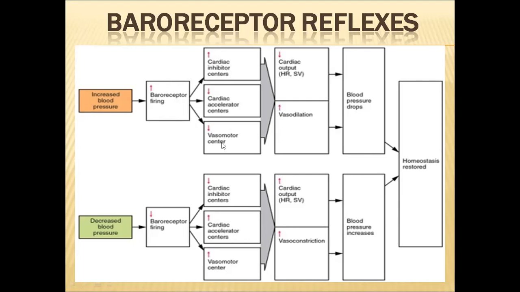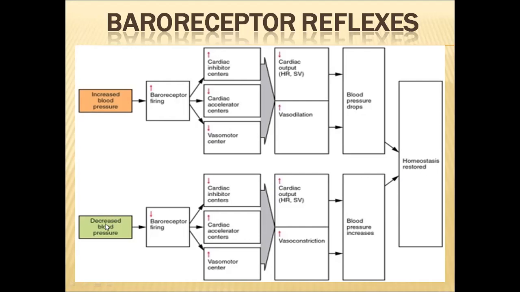The remaining centers, the cardio accelerator center and the vasomotor centers, will be inhibited. They will not do anything and will stay calm in this case. Due to the action of the cardiac inhibitor center, heart rate will be decreased and stroke volume will be decreased, so cardiac output also will be decreased. In this case, vasodilation will take place. When the diameter of the blood vessels is increased, blood pressure also will be decreased. As a result of these two actions, blood pressure will drop and normal homeostasis will be restored.